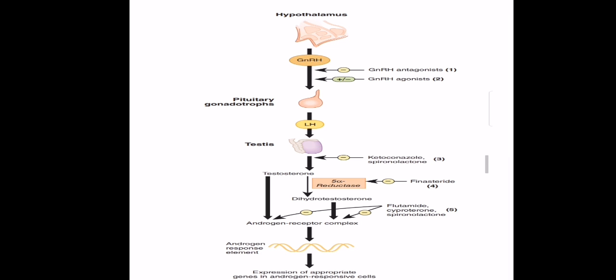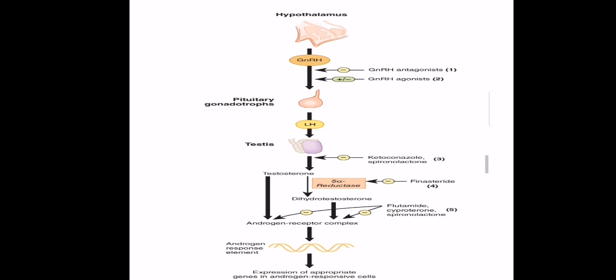So this illustration represents the process. The hypothalamus releases gonadotropin releasing hormone. The first drug class is the gonadotropin releasing hormone antagonist, and the second is the gonadotropin releasing hormone agonist. This goes to the pituitary gonadotropes and releases LH.